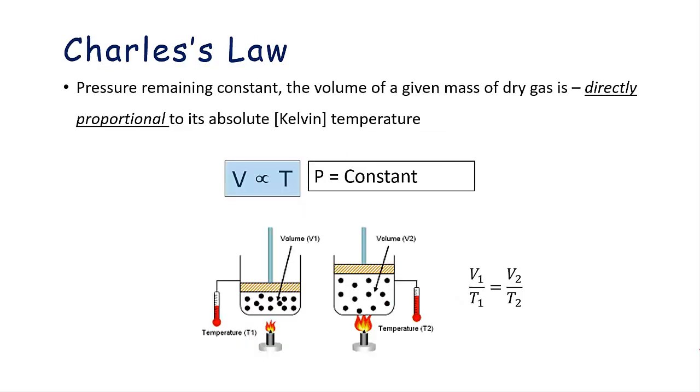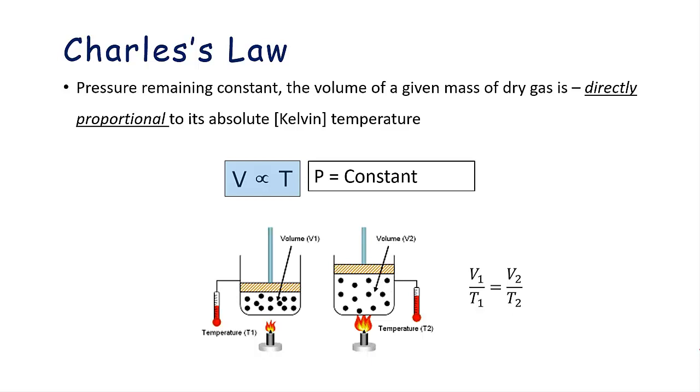Charles' law. Charles' law states, when the pressure remains constant, the volume of a given gas, that is a dry gas, is directly proportional to its absolute temperature, that is, the temperature in Kelvin.